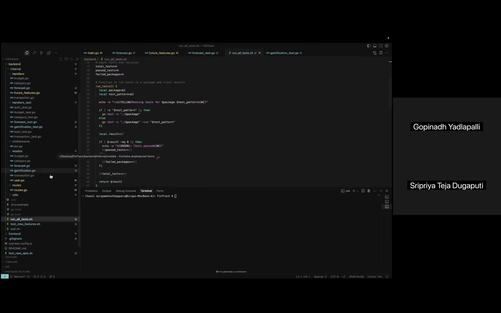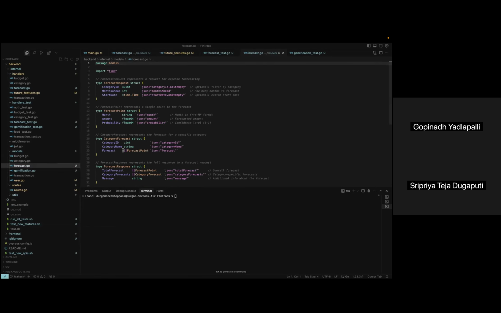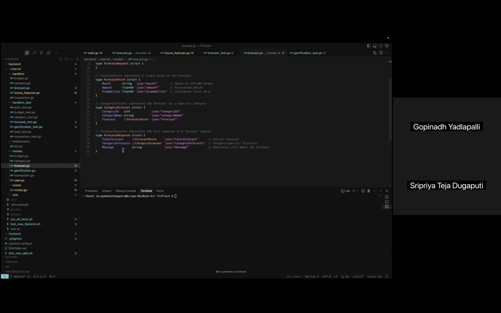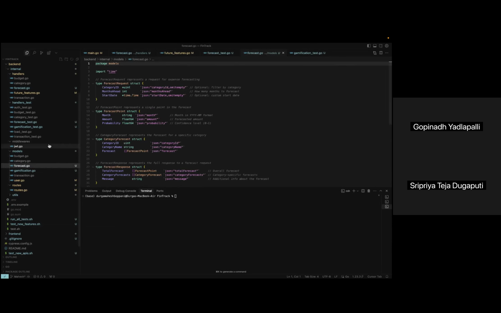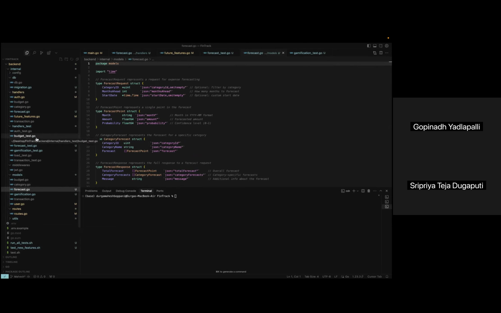And next, we have developed the analytics system to help users better understand their spending patterns. This includes creating data structures to store transaction data, developing logic for calculating expense categories and trends, and building API endpoints for retrieving spending summaries and identifying trends.